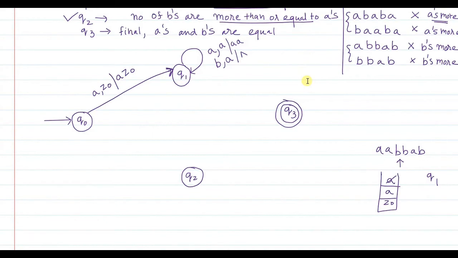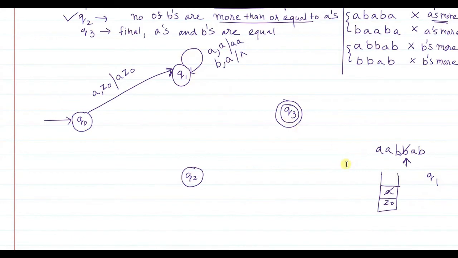Now after cancellation, let's move ahead and then we will see. After cancellation, the pointer moves one place to the right, as I told you, and the topmost A is now, let's say, popped already. Now see, you are in Q1. Now another B is encountered, the second B. When the second B is encountered, on top of the stack there is still A. So I'll cancel this B, the B which is red, with the topmost element of the stack, A. Pop it out, right? And I will remain in Q1 only.